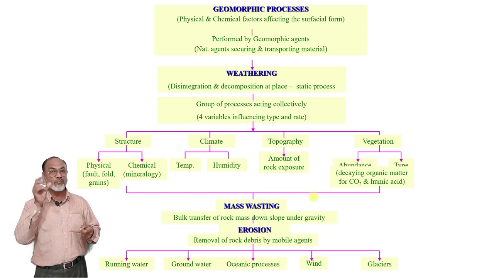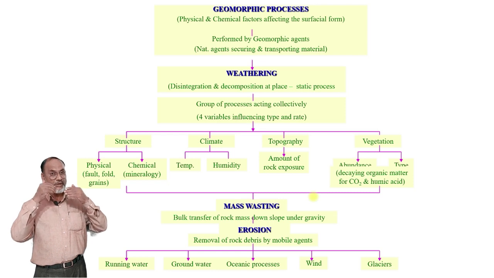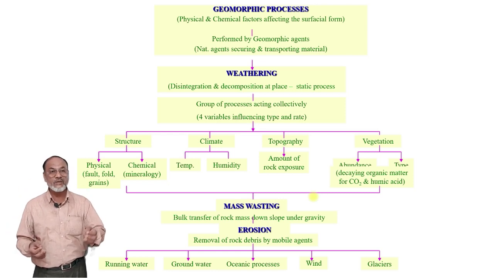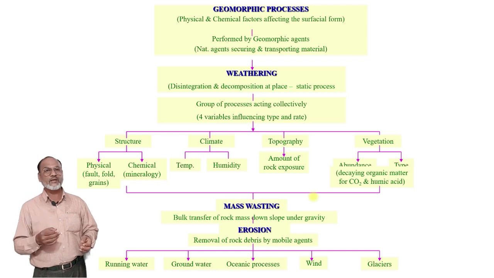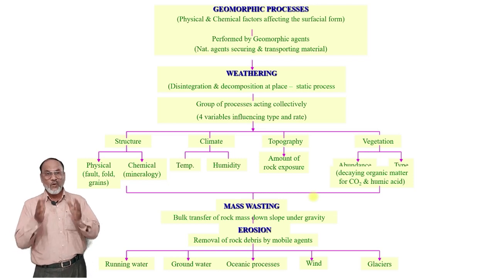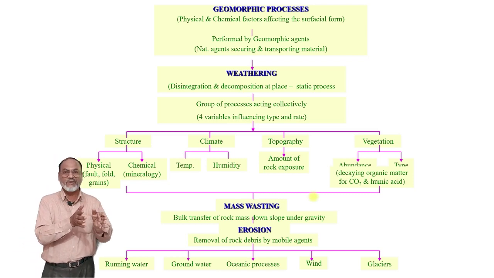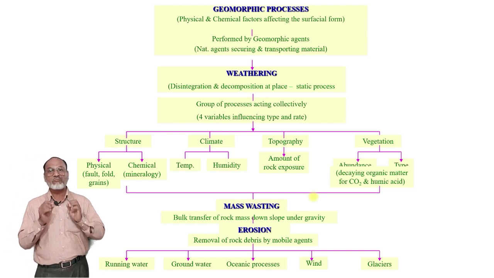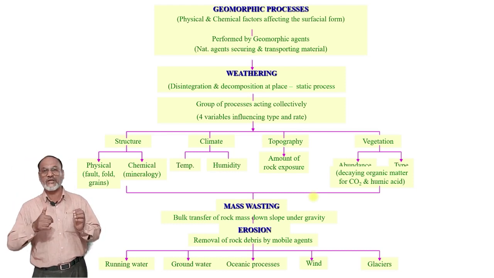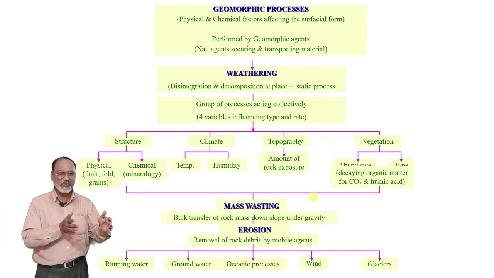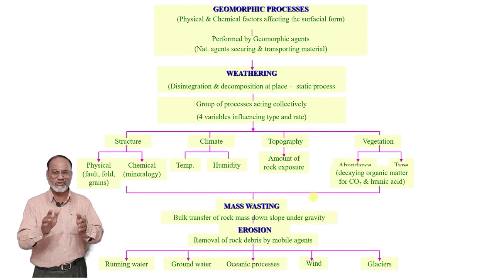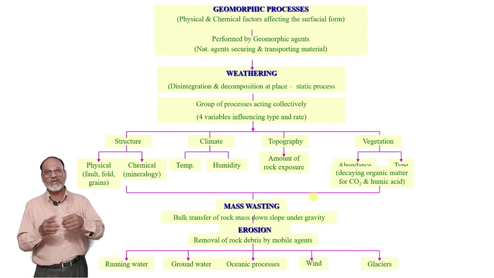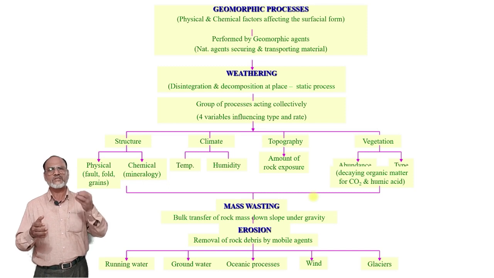The agents of geomorphic processes are the agents of weathering. What are the agents of weathering? River is there, wind is there, glacier is there, sea waves are there, coastal waves are there. So all these, the rivers, the waves, are initiating the weathering process. And when weathering is done, that weathered material may be either transported or non-transported. If non-transported, they form the residual deposits, and if transported, they form the different types of deposits based on the particle size.